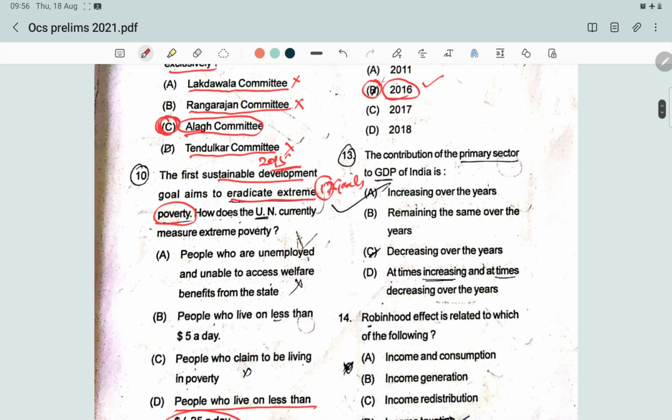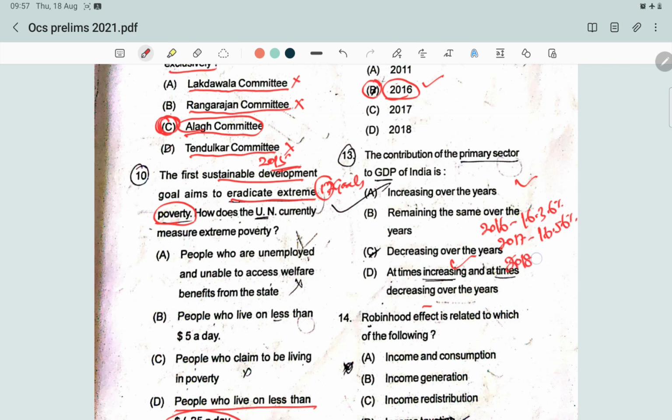The contribution of the primary sector to the GDP of India is increasing over the years, remaining the same, decreasing over the years, or at times increasing, at times decreasing over the years. As per the data, in 2016 the contribution of the primary sector was 16.36%. In 2017, it was 16.56%.